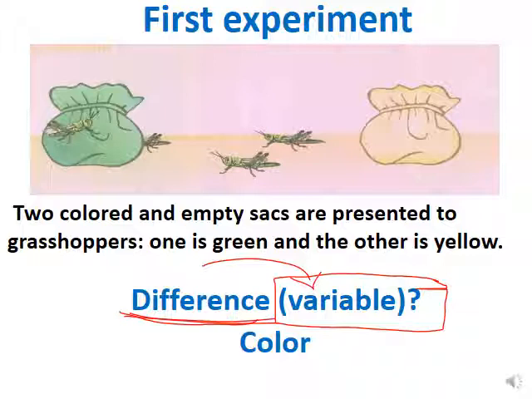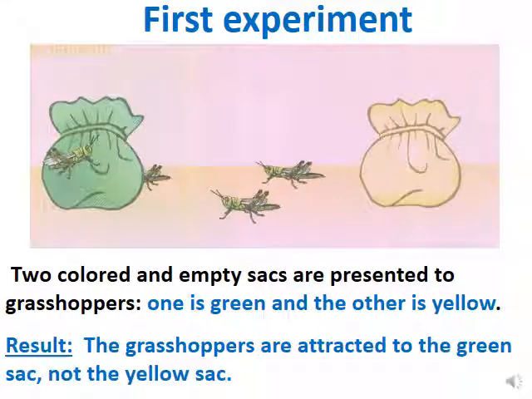So here, the difference between these two in this experiment is called the variable factor or the variable. So the variable factor or the variable here is the color. The first sac is green in color and the second one is yellow. Here, as you see in the experiment, the grasshoppers move toward the green sac. So the grasshoppers are attracted to the sac that has green color and not the yellow one.